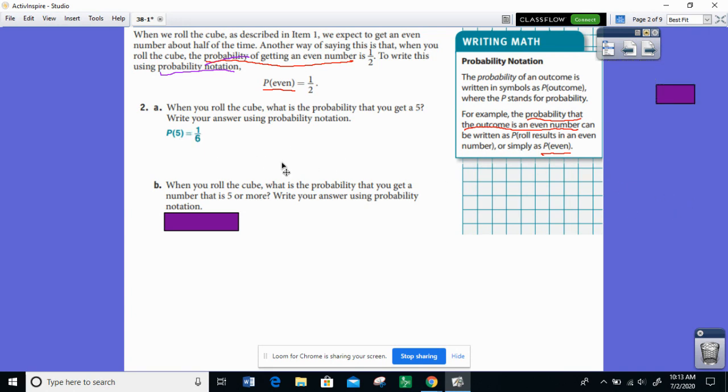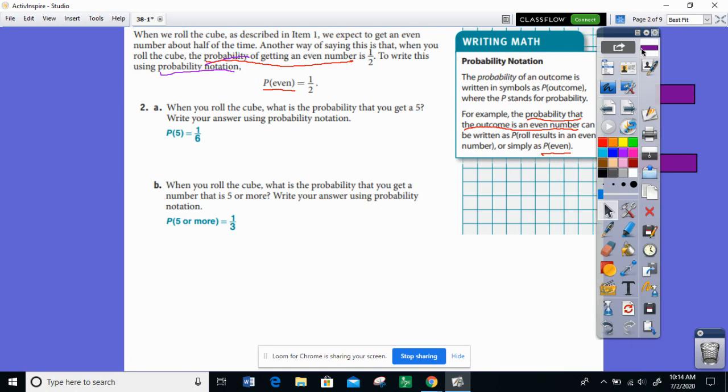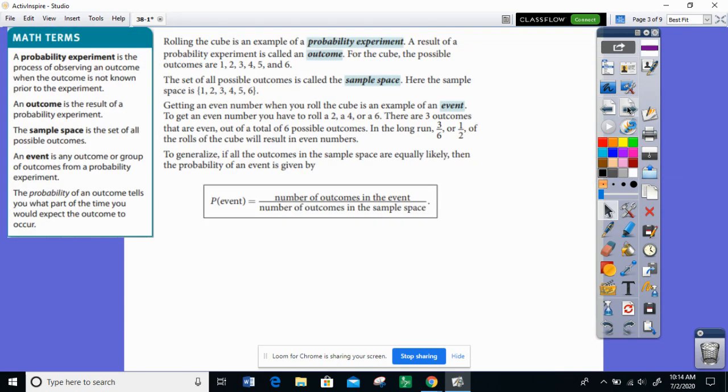When you roll the cube, what is the probability that you get a number that is 5 or more? So the probability that it's 5 or more is 1 out of 3. And again, remember, how did we get this 1 out of 3? It's because out of 6 possible outcomes, only 2 of them, 5 and 6, were 5 or more, 5 or higher.